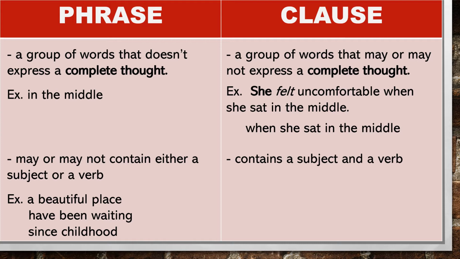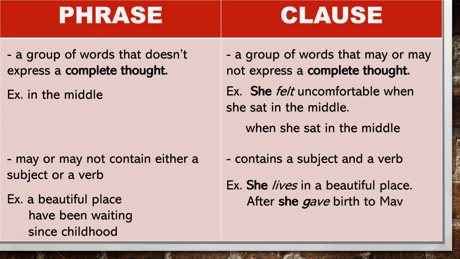On the other hand, the clause, she lives in a beautiful place. This has the subject she and the verb lives. Another example, after she gave birth to Mav. This is a clause or an incomplete sentence that has the subject she and the verb gave.